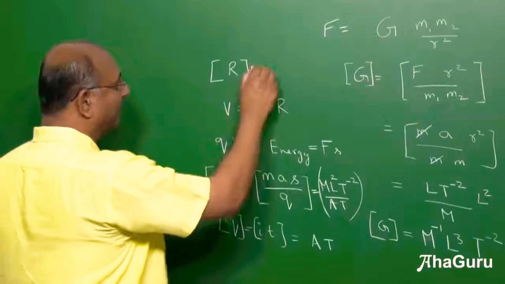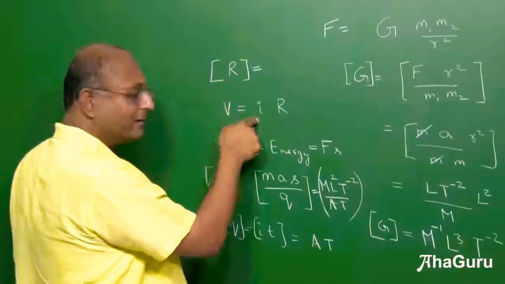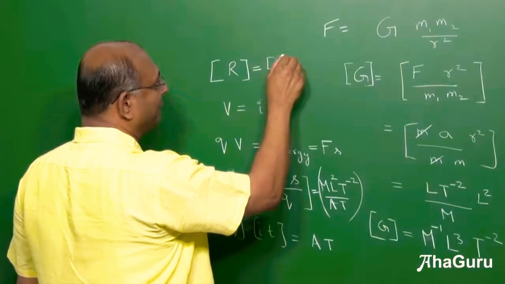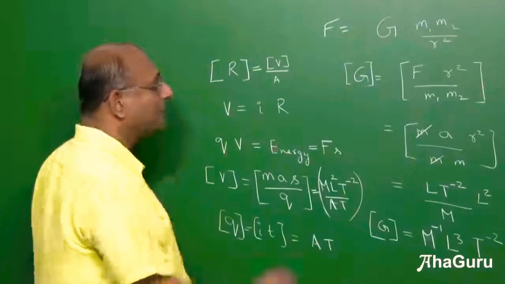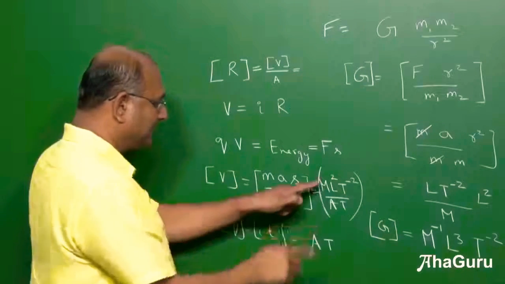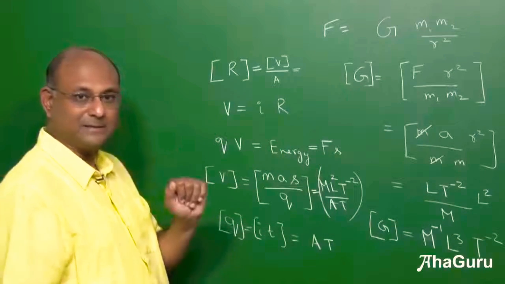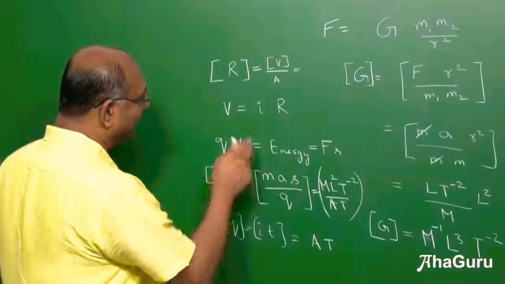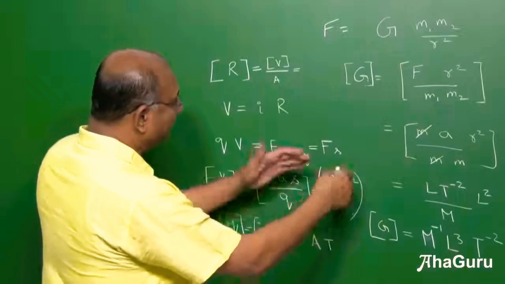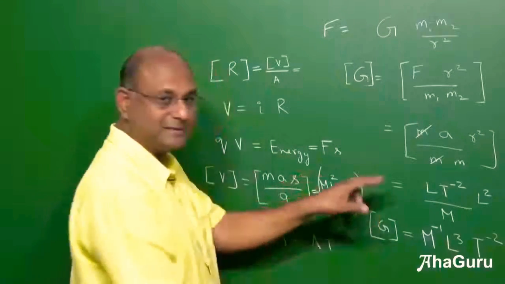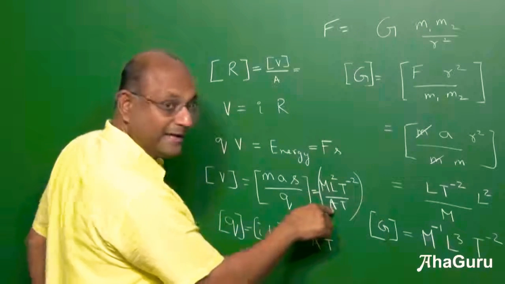So dimensional formula for R is V by I. So that means it is dimensional formula for V by dimensional formula for I, current is amperes. So if I substitute for V, my answer for V was this. Okay, so this divided by amperes. If I say this divided by amperes, what am I going to get? Let's think. This divided by amperes means this into 1 by A. So if I multiply by 1 by A, I'm going to get A square.